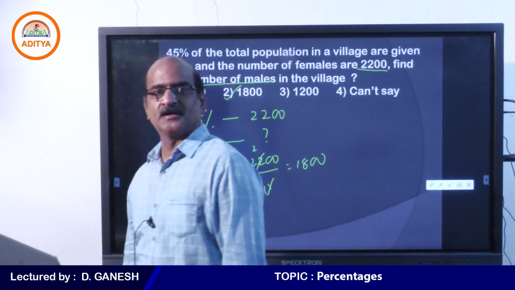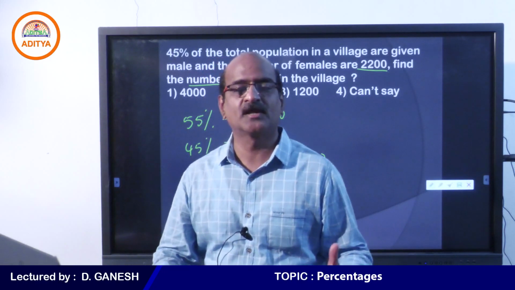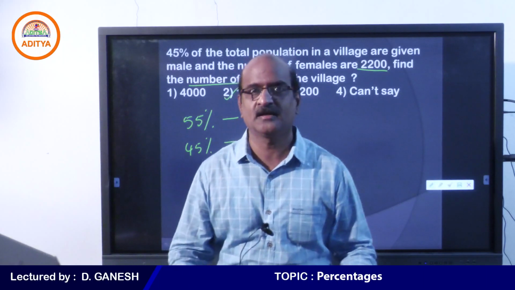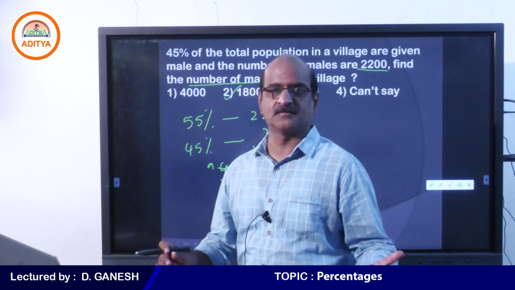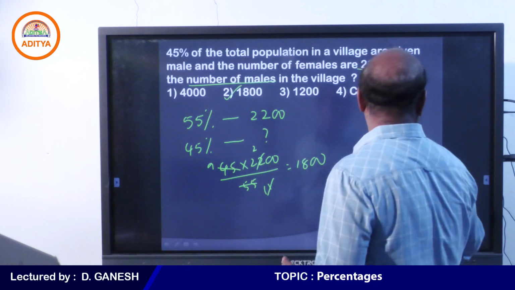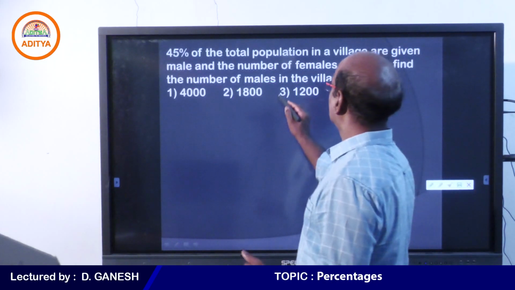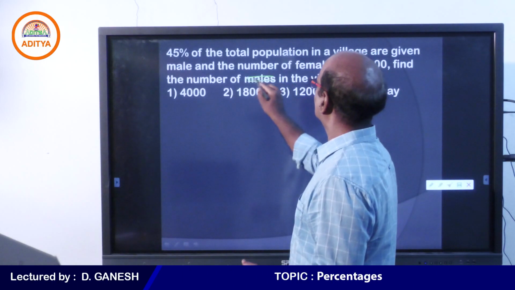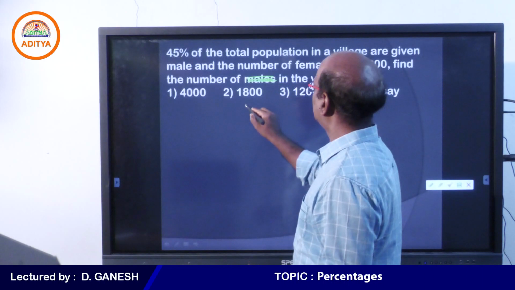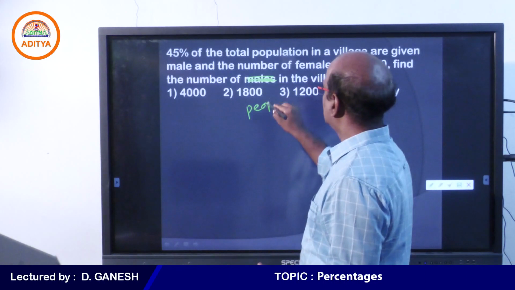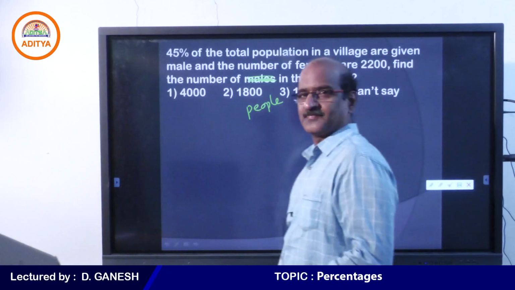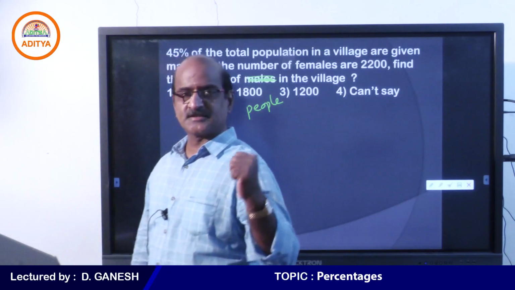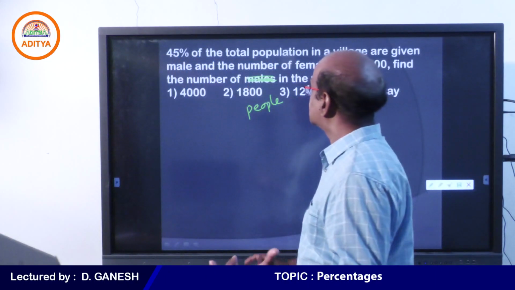That's a very important point. So, for your information, your correct answer should be 1800 because my question is to find the total number of males in the village. For example, if I ask a question something like this, find the total number of people in the village. Come on, student, if this is the question, then how do you do it?